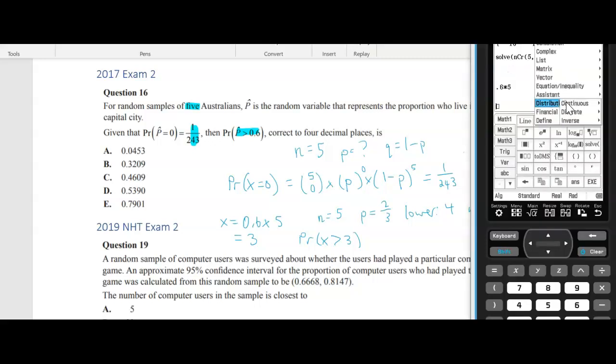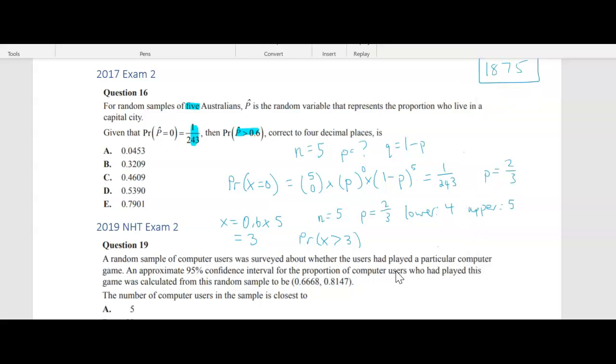All right, interactive, discrete, binomial CDF. So your lower limit is 4. Your upper limit is 5, the number of trials is 5, and the probability of success, do type it in as a fraction. All right, so it's 0.4609. All right, so the answer is C.